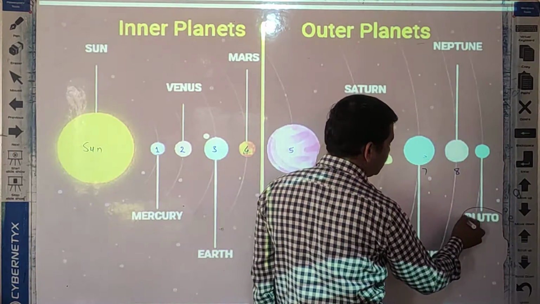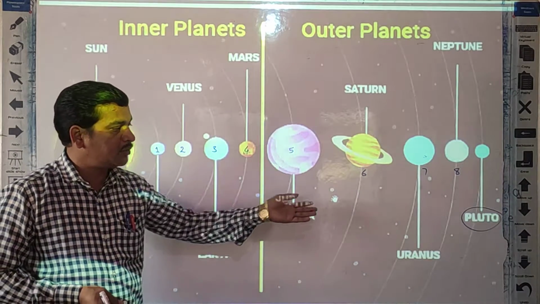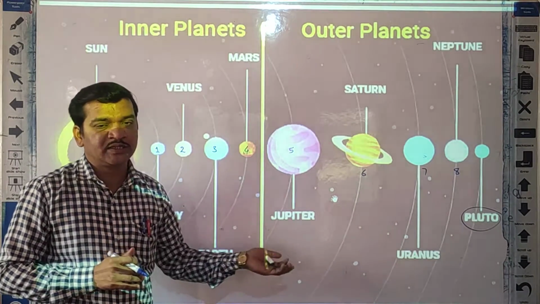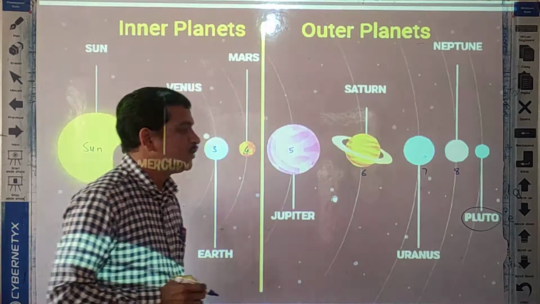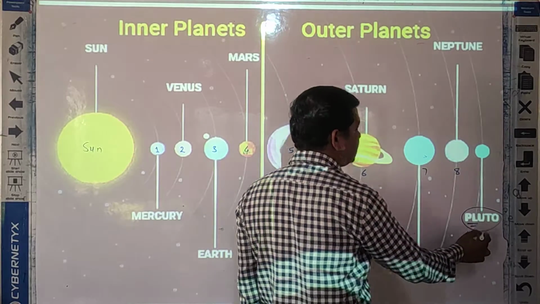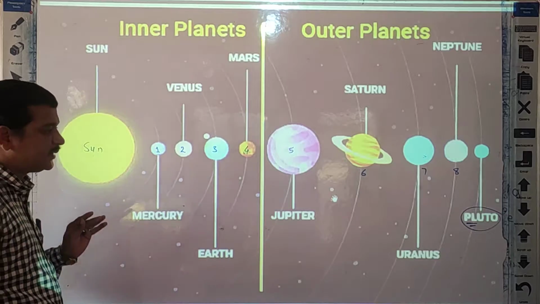Now Pluto was previously included as a planet, number 9, but nowadays it is included separately as a dwarf planet. So Pluto is the dwarf planet. Keep in mind, students, altogether 8 planets are there.